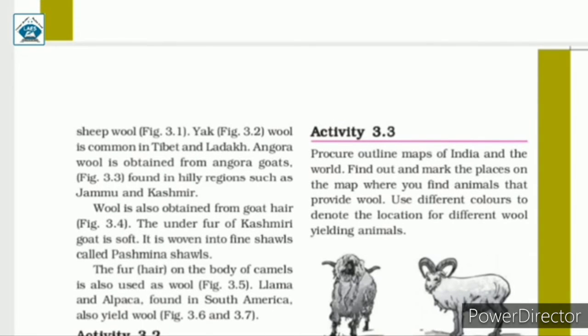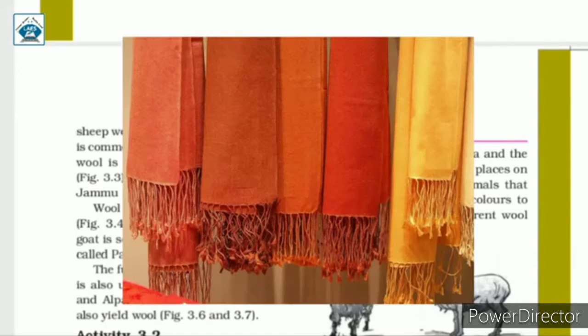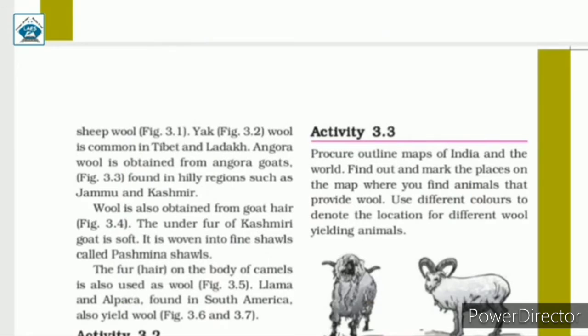Now in different parts of our country, many breeds of sheep are found. Apart from the fleece of sheep, that means apart from the hair of sheep, there are other animals whose fleece or hair are used in yielding wool. They are yak, which are common in Tibet and Ladakh. We have Angora wool, which is obtained from Angora goats, which are found in hilly areas. Where are these goats found? They are found in hilly areas such as Jammu and Kashmir. Fine shawls called pashmina shawls like these are woven from the underfur, that means hair of Kashmiri goat, which is soft.